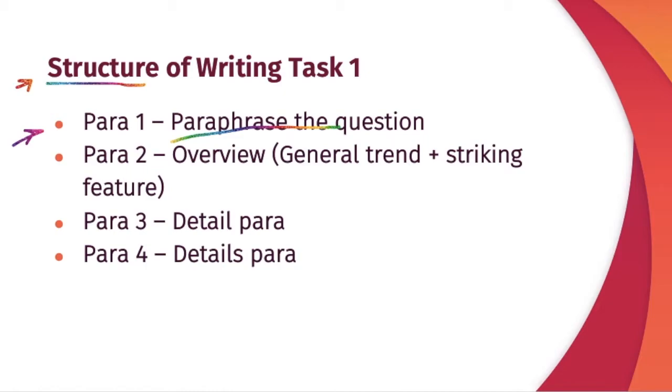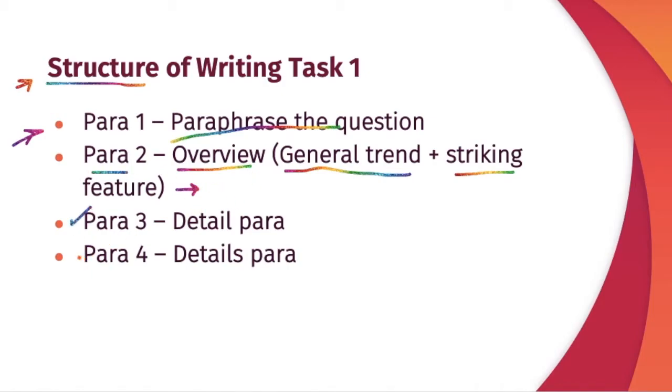Para 2, you will have to write an overview wherein you first of all observe the general trend which you are observing from the given diagram, and then you will also write a striking feature which you think is standing out. And remember not to include any statistical data in para 2, like no figures in para 2.